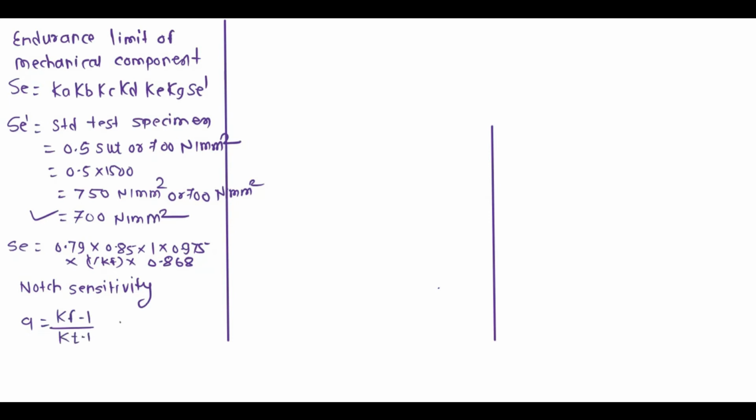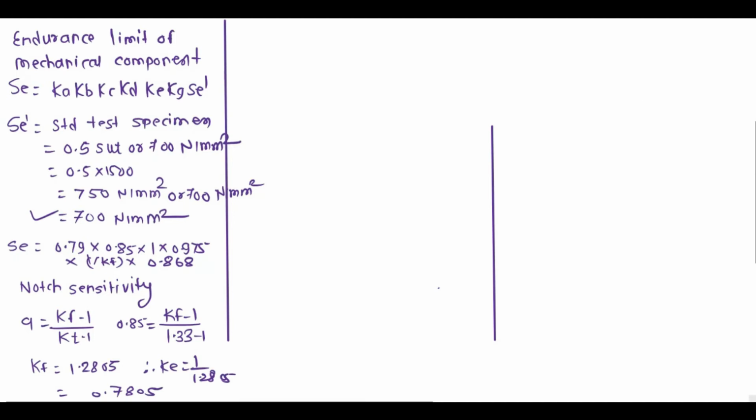Here q is 0.85, Kf is the fatigue stress concentration factor we have to calculate, and Kt is the theoretical stress concentration factor they have given, 1.33. So the Kf value will be 1.2805. Then Ke is the inverse of 1.2805, so this value becomes 0.7805.